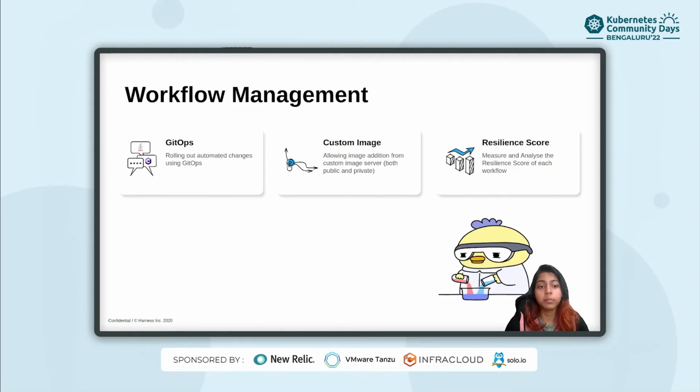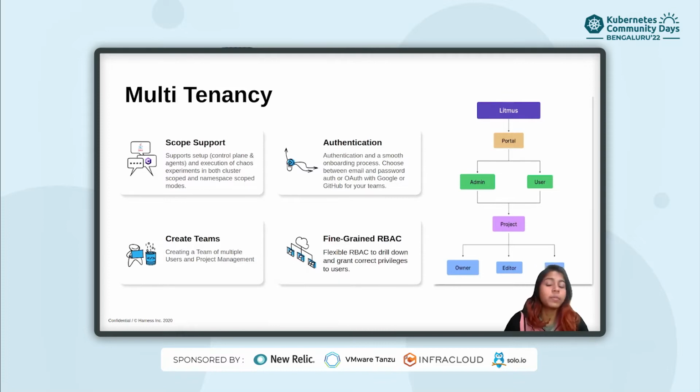Once the chaos workflows are executed, users can measure and analyze the resilience score of the workflow. Then Litmus also provides multi-tenancy support, where users can create their own team and then run workflows, and each of the resources comes with very flexible role-based access controls. And yeah, it also has scope support, which can be either namespace scope or cluster-wide scope as well.